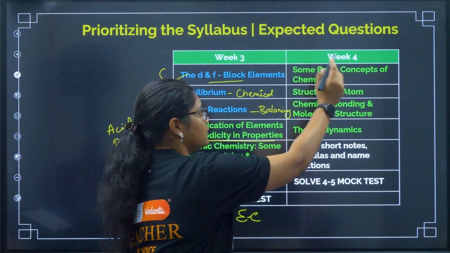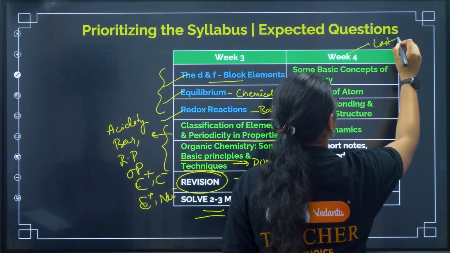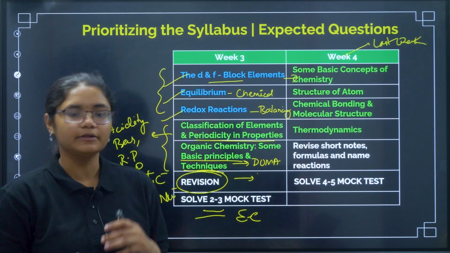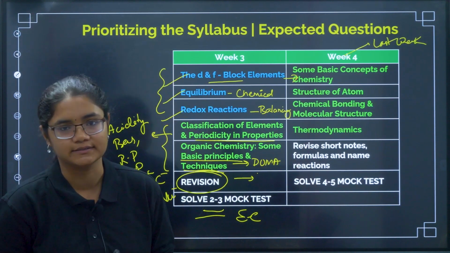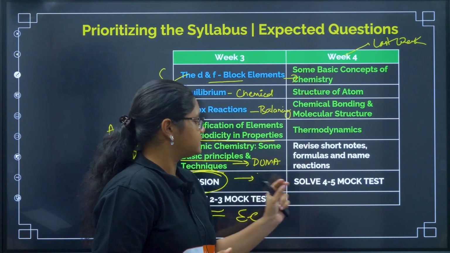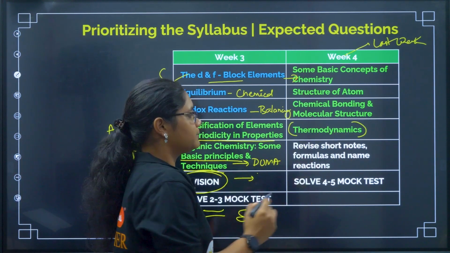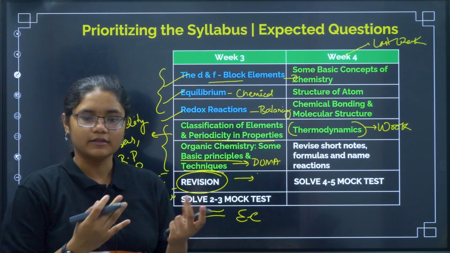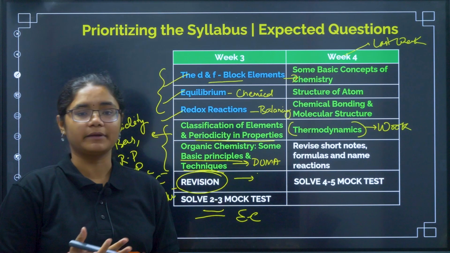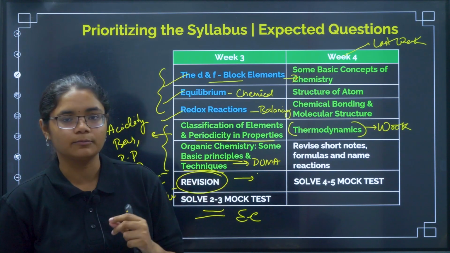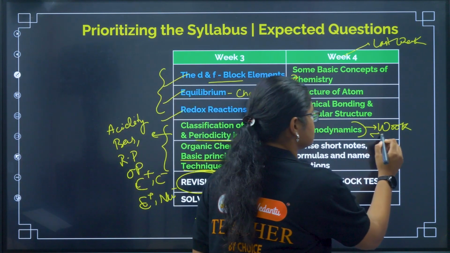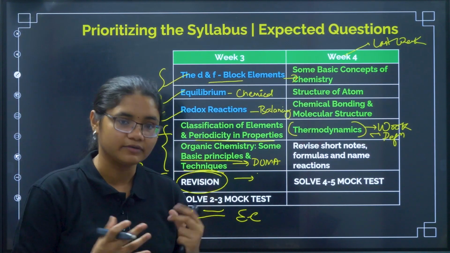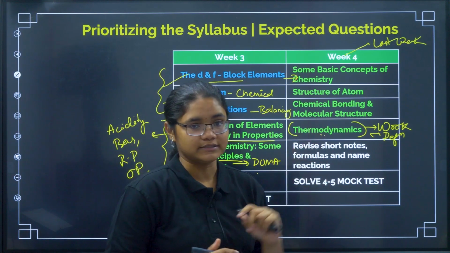Okay, now coming to week 4, this is our last week, very important period, right? So in this, we will focus on the chapters from which we can expect 0 to 1 questions. Okay, thermodynamics is there. In thermodynamics, prepare only work formula. Okay, formula for work. What are the different formulas in constant pressure and reversible isothermal process, those formulas and some definitions. Okay, what is isobaric, isochoric, the first part of the chapter where it has a lot of definitions. Then from that, questions can be asked.